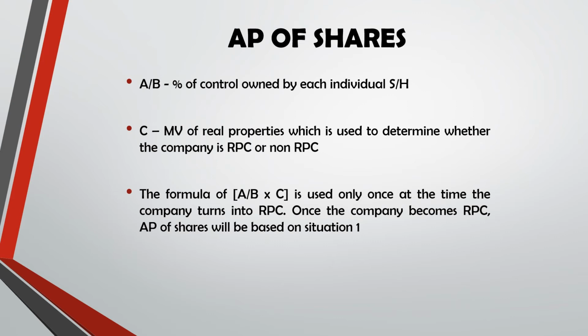So we can also look into the formula like this. A per B is a percentage of control owned by each individual shareholders, while C is the defined value, which is market value of real properties, and or the acquisition price of RPC shares, in other RPC shares. So this formula A per B times C is used only once at the time the company turns into RPC. Once the company become RPC, the acquisition price of shares will be based on situation 1, which is as per the consideration agreed between two parties.